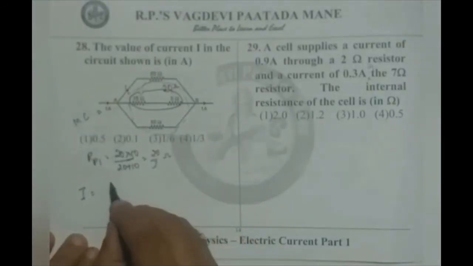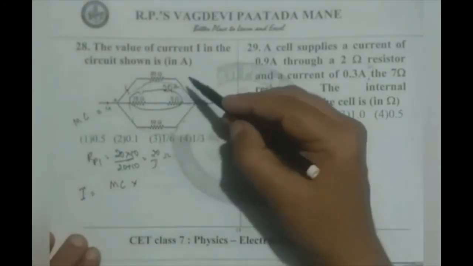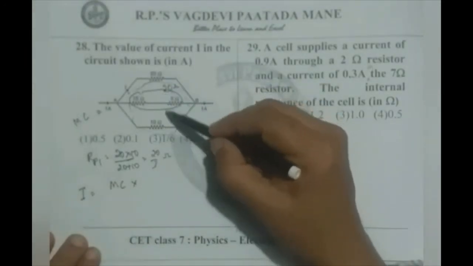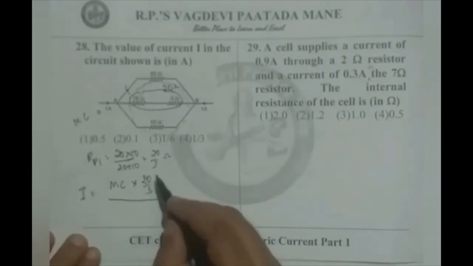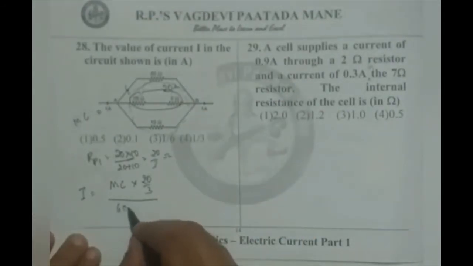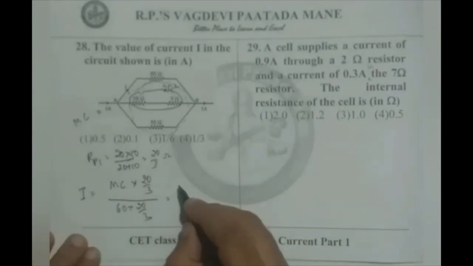Now the formula is main current into resistance in the other branch. Observe, the resistance is the parallel combination of these two, that is 20 by 3, by the sum of the resistances 60 plus 20 by 3. Now we substitute everything.